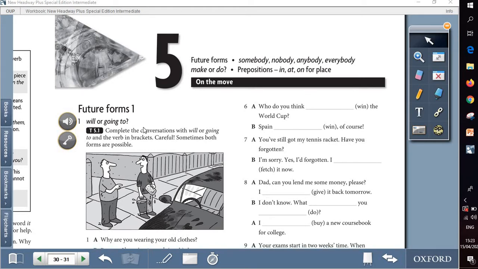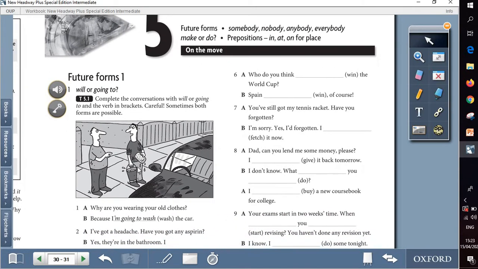Question 1 is about the future forms will or be going to, and of course we already explained the difference between them, and we said that in order to refer to the future there are three ways that are will, be going to, or the present continuous. So here question 1 is about completing the conversation with will or be going to and the verb in brackets.